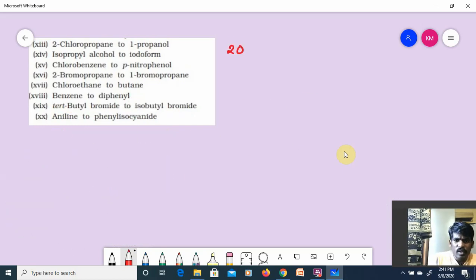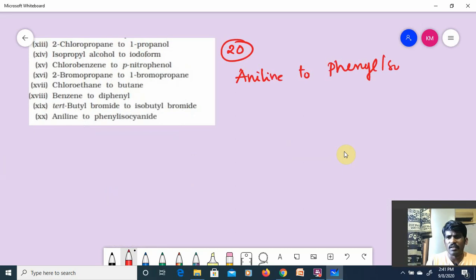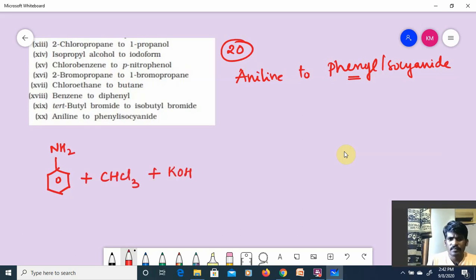And in this question, last reaction, aniline to phenyl isocyanide. This is a new reaction, guys. Observe it carefully, everyone. This is aniline, C6H5NH2, which should be converted into phenyl isocyanide, treating with chloroform plus KOH.